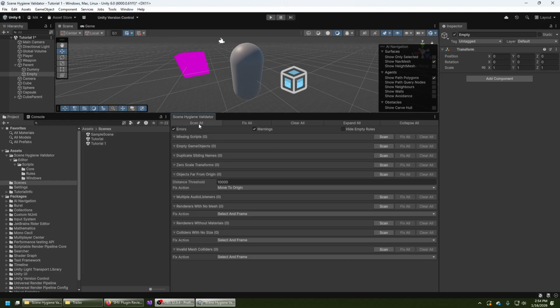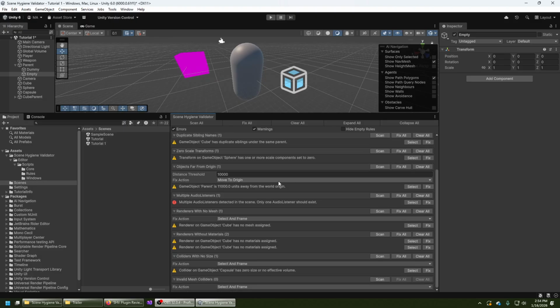You can also use the scan all button, which scans all the rules for issues. So you can see here we have a whole bunch of stuff that has been populated. Some of those rules, like for example objects far from grid, also have a bunch of settings. This rule is useful when you want to detect objects that strayed too far away from the origin. The distance threshold is currently set to 10,000 by default, and you also have a fix action here, which allows you to specify what happens when you press the fix button. By default it's set to move to origin, which will, as it says, bring the object to origin. You can also set ignore in case you want to ignore that.